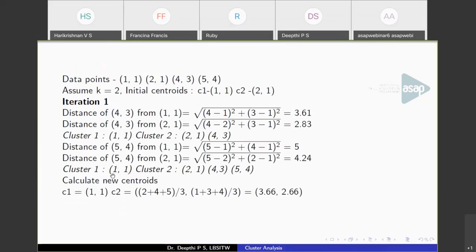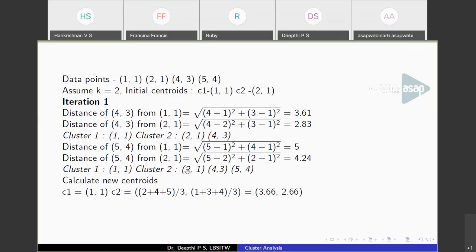Well, here after the initial partition, in the iteration we have in cluster 1 just the point (1, 1). In cluster 2 we have 3 points. So C1 we don't have to change because there is just 1 point. So C1 is the same. For calculating the centroid of the second cluster, you have to take the mean. That is why it is called the k-means algorithm. The average of the points: the x coordinates average and the y coordinates average.